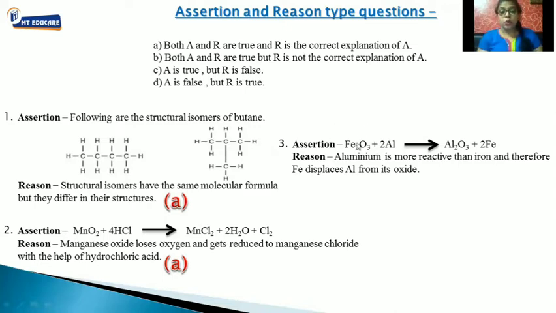So what happens over here? The assertion is true, but the reason is not true. So the reason is false. So what will be the option over here? A is true, but R is false. That is option number C.